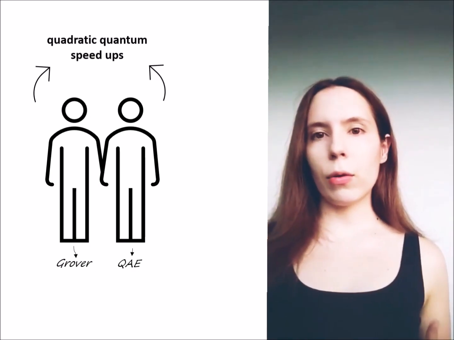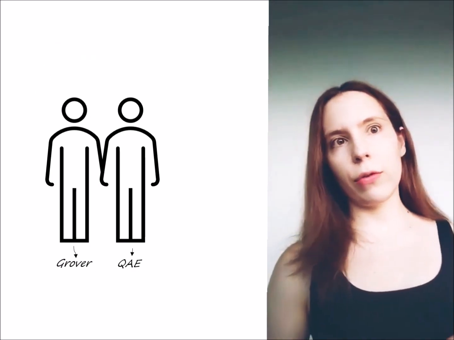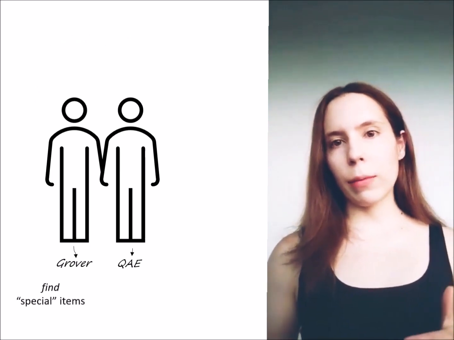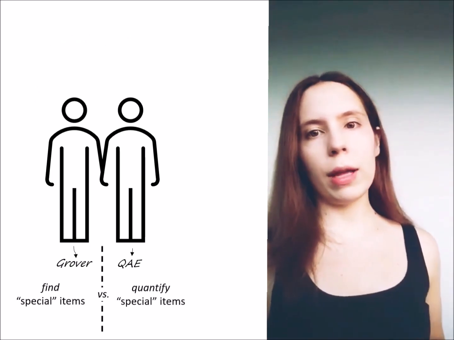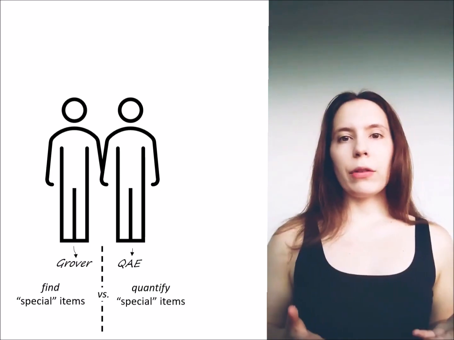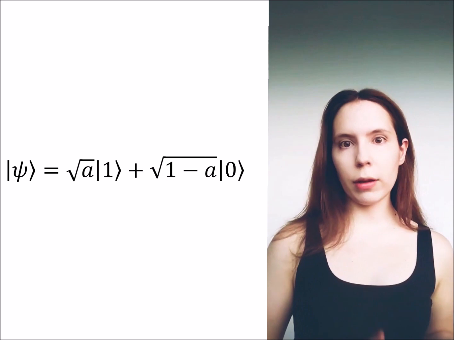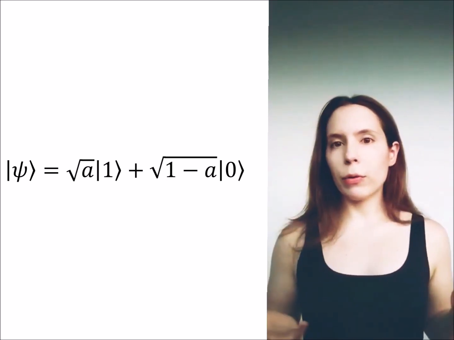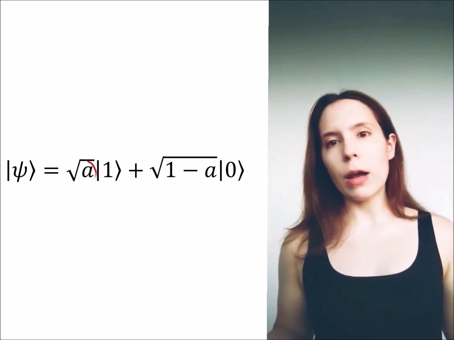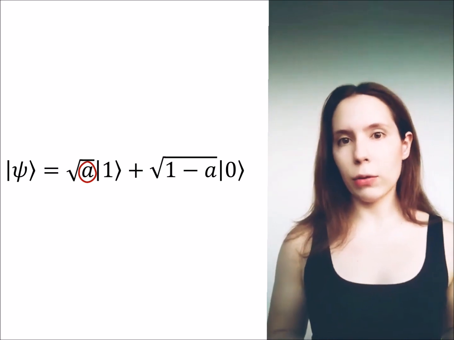The difference is that while Grover's algorithm seeks to find some special item, quantum amplitude estimation seeks to estimate how many such items there are. This can be generalized to a continuous domain, so that we are learning the amplitude associated with a basis state for some wave function. So if we have a superposition of the computational basis states 0 and 1, we could use amplitude estimation to learn the probability of, upon measuring, obtaining state 1.